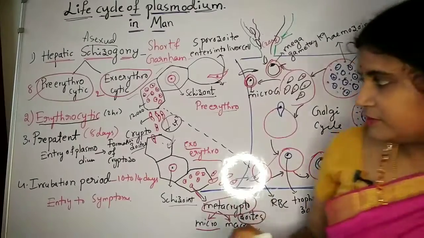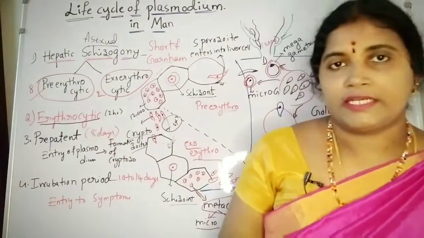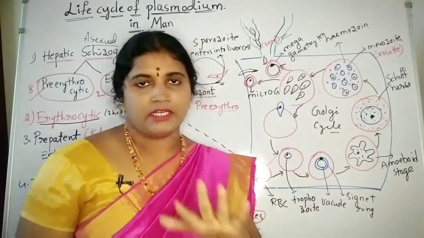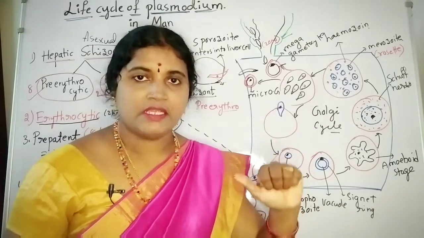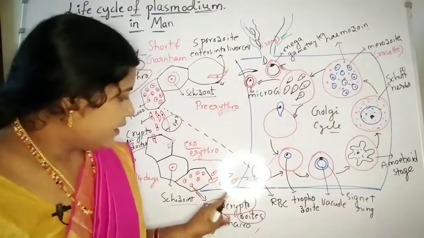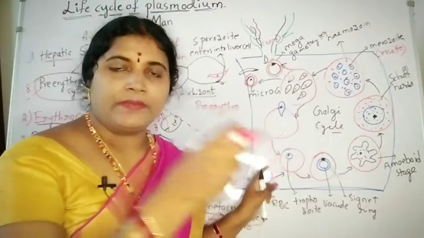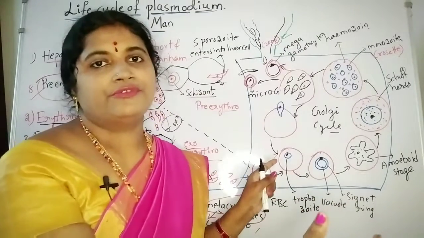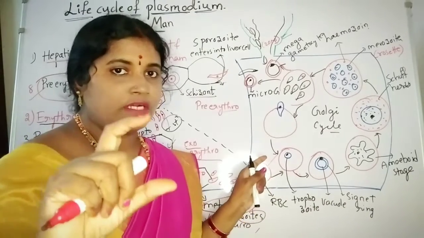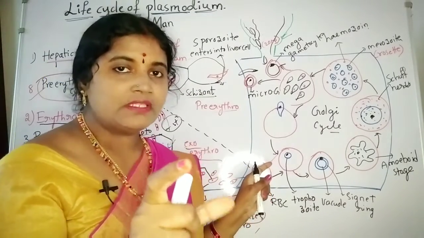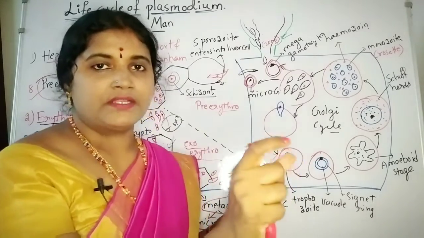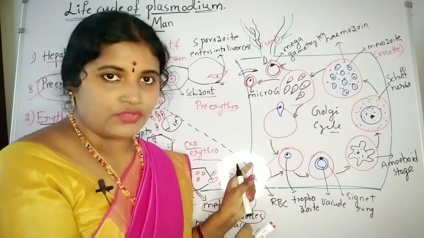Now we are going to the erythrocytic cycle, which takes place in the RBC, red blood cells. Metacryptozoids now enter into the RBC. When the cryptozoids enter the cell, again they are going to transform into trophozoites. Trophozoite is nothing but the feeding stage, which is going to feed on everything from that particular cell. That may be a liver cell, that may be an erythrocytic cell.